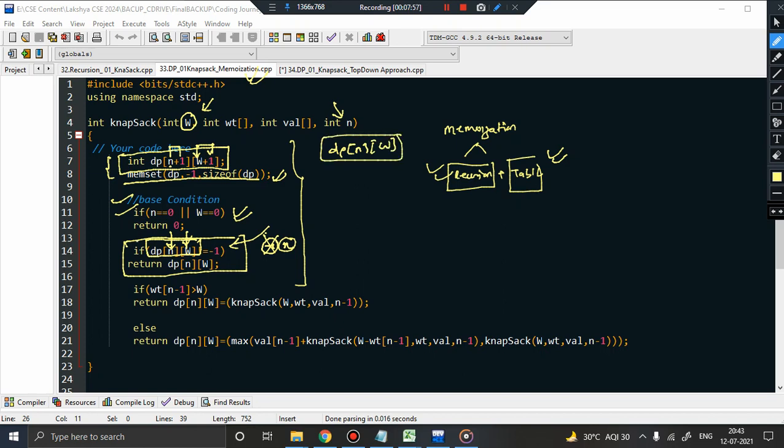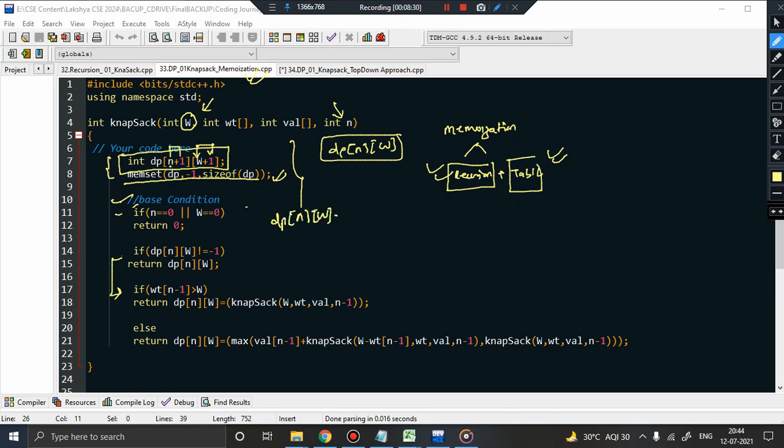So if the solution to this subproblem is present, then what will you do? You directly return the result from the table, dp[n][w]. But if it is not present, what do we do? We basically go as usual. We see whether the weight of that item is more than the capacity of the knapsack. If it is more, then we ignore the item. Now how do you ignore the item? Everything will be the same, only we write n-1 and we do the recursive call on knapsack. But you see, since I am using a table in this case, and I know that my problem was basically dp[n][w], this is what I want to find, the value of this.